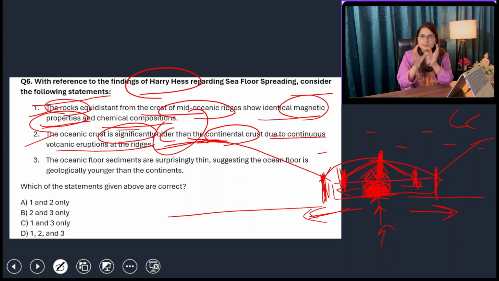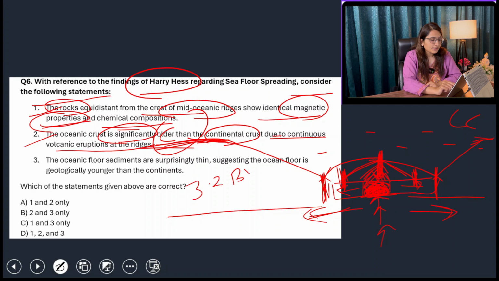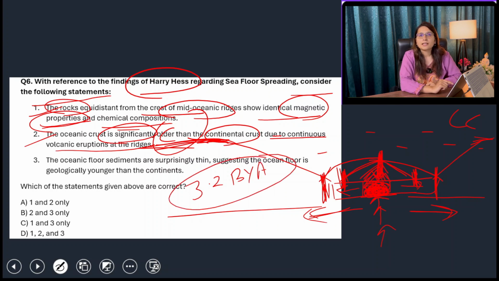It is constantly being formed every million years, but the continental crust was formed just once, and the oldest continental crust we have is about 3.2 billion years old, and the oldest oceanic crust we have is just 200 million years old. So continental crust is very old and oceanic crust is very young, so statement number two is incorrect.